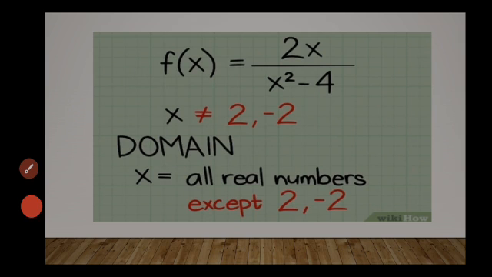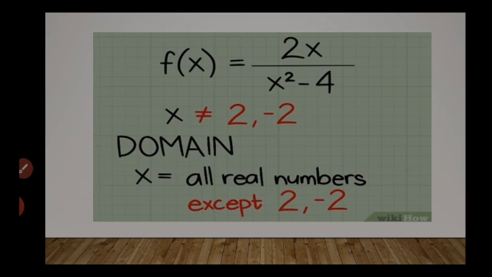Now one example we will see for finding the domain. Suppose f(x) is equal to 2x upon x square minus 4. So it will give us real values. Okay. For every value of x, we will be getting a real value. But imagine 2 and minus 2, if we put them in this f(x), what are we getting?